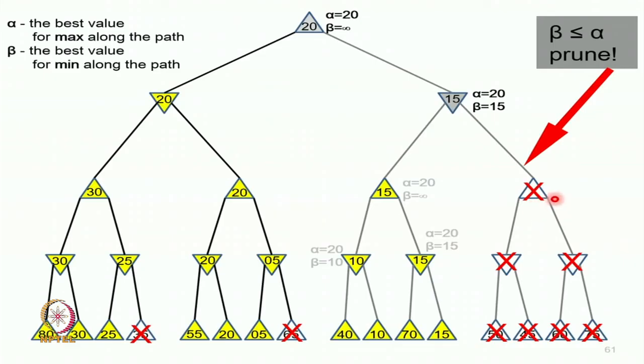If this value is greater than 15, the min will be 15, in which case the max will still choose 20. There is no reason for the max to come to the right, and therefore, let us stop searching. There is no point in searching further, and let us backtrack. And this algorithm is called alpha beta pruning in the context of minimax search, and this is where we were last time.